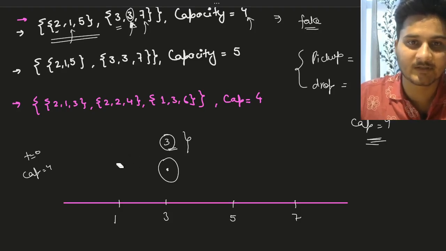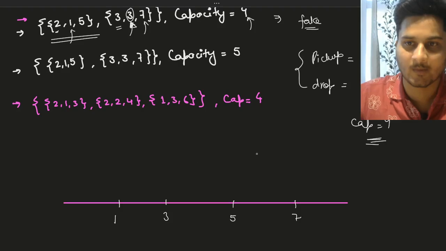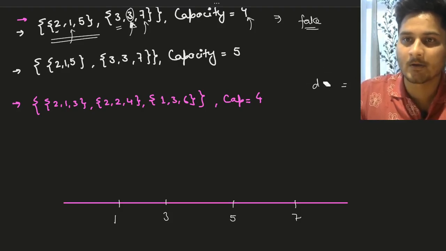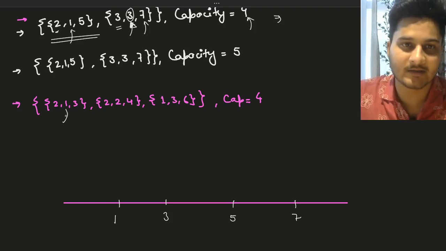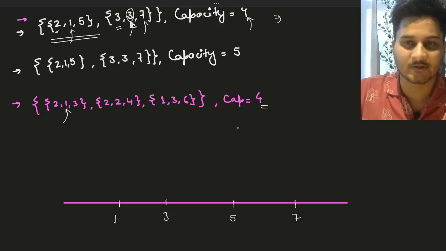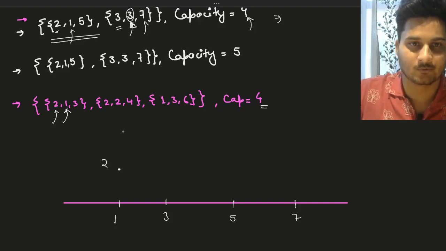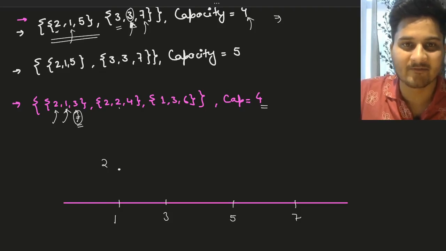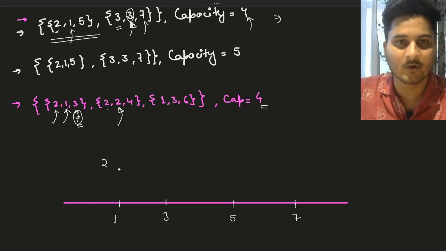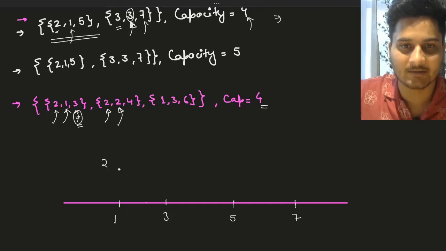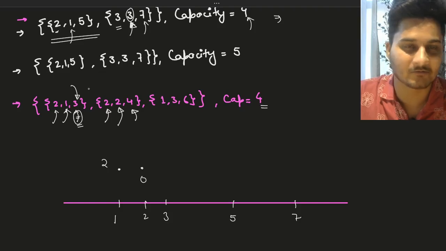Similarly, let's take the third example. What is happening in the third example is that we have a capacity of 4 initially. At t equals 1, two people have entered your cab, so your capacity will decrease from 4 to 2, right? Now at t equals 3 they will drop, but even before that, at t equals 2, another two people have entered your system. So at t equals 2, your capacity will go to 0. Now at t equals 4, but even before that we have a timestamp t equals 3, right?